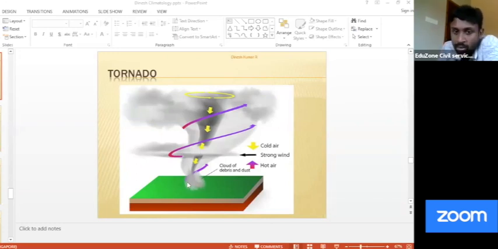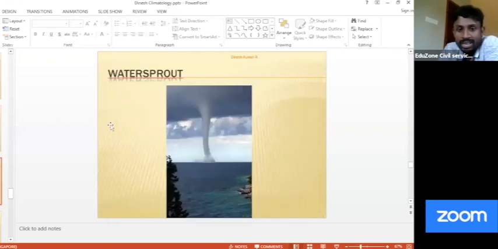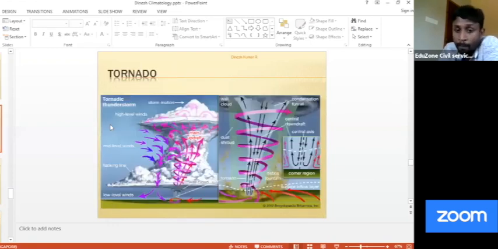The surrounding of that narrow channel will be relatively low pressure, and that low pressure will attract the surrounding moisture, and that will start rising at a very high velocity, resulting in damaging wind and further growth of this particular cloud. That's how your tornado works. So please remember, it is slightly different in comparison with your cyclone. You have to remember that difference.